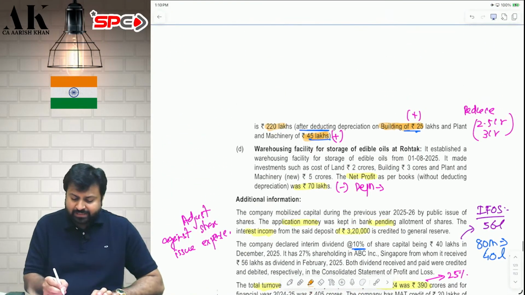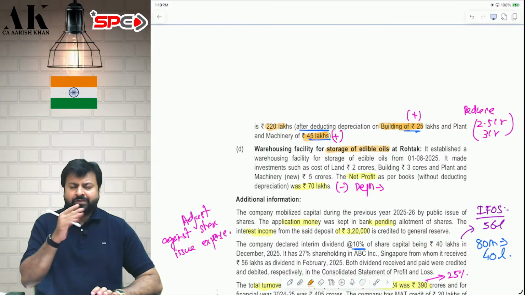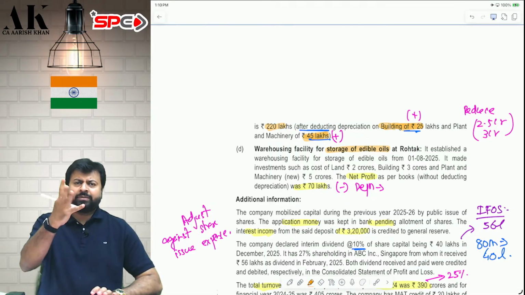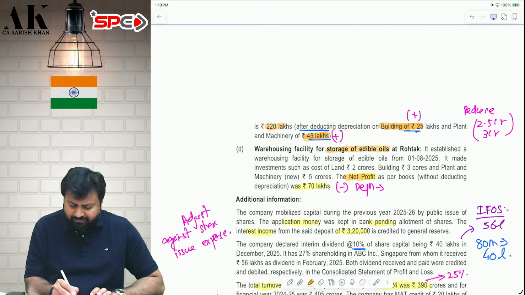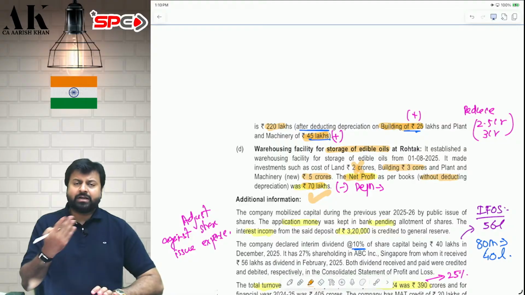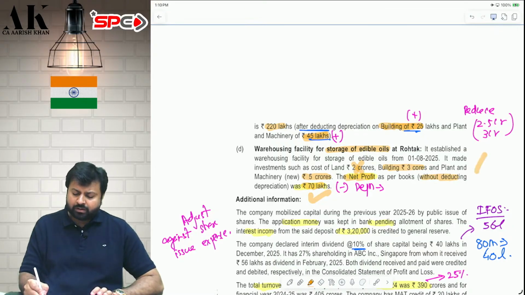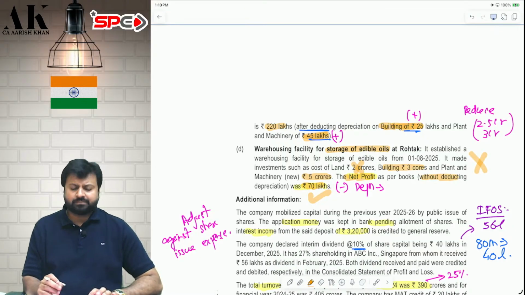Fourth one is a warehousing facility for storage of edible oil. Storage of edible oil is not covered in 35AD because edible oil is not an agricultural product. Therefore, this is a normal business. Now, this is the net profit of 70 lakh, which is without depreciation. So, claim depreciation. On land, you will not get depreciation. On building, you can claim 10% depreciation. And on machinery, you can claim 15% depreciation. Additional depreciation not allowed because you are not doing manufacturing, you are doing warehousing.